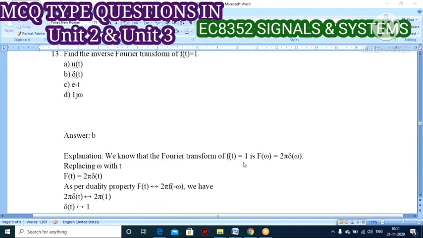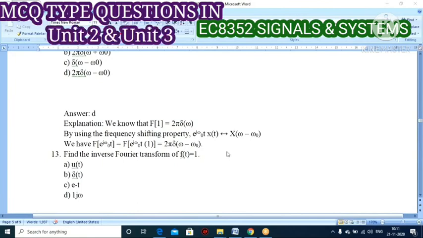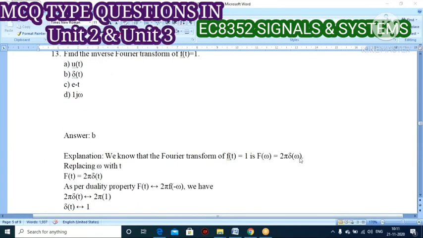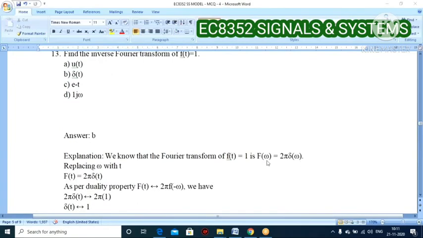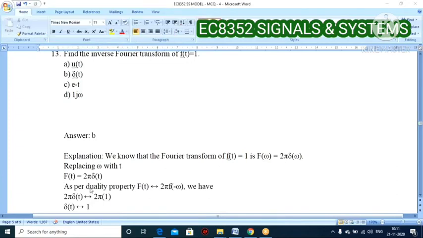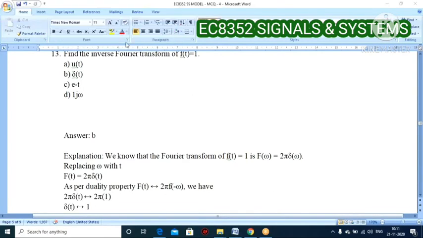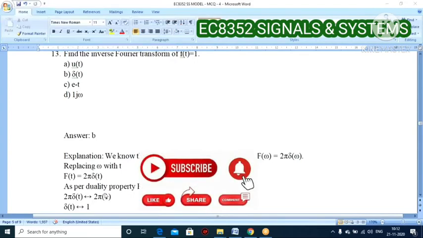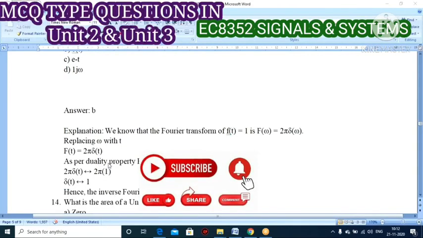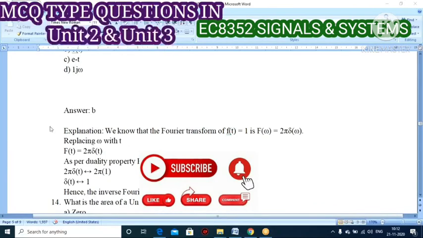We know that the Fourier transform of f of t equal to 1 gives F of omega equal to 2 pi del omega. Now you just replace this omega with t, so now f of t equal to 2 pi del t. As per the duality property, here also it is based upon the property only. Previously also a property, here also a property. So without knowing the property definition, you can't give the answer for this question.